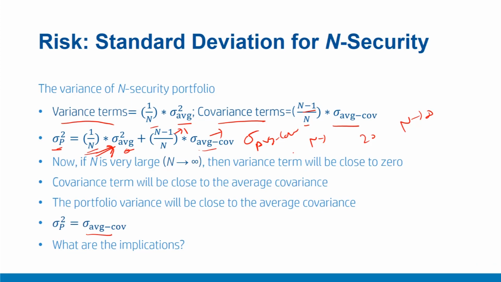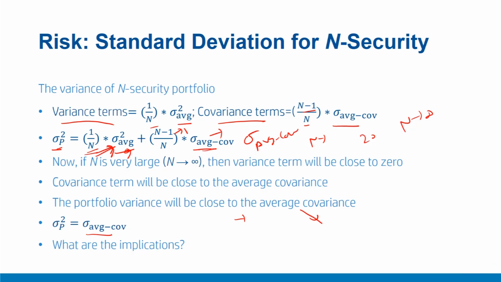What are the implications? Here we find that just by adding a sufficient number of securities, we can cancel out or neutralize the idiosyncratic or stock specific variance part, the diagonal terms that were there. They are cancelled out, while the average covariance term is not nullified, and therefore the overall portfolio risk tends closer to the average covariance term. This is precisely what we achieve with the help of diversification.